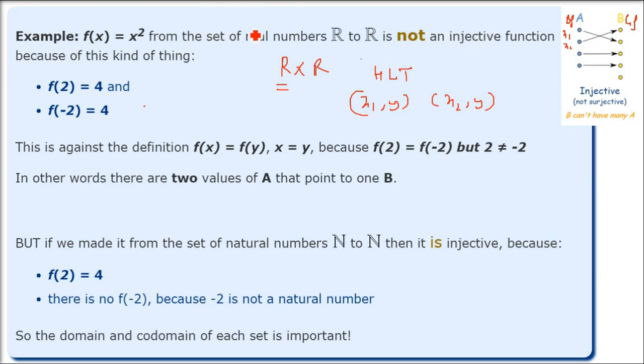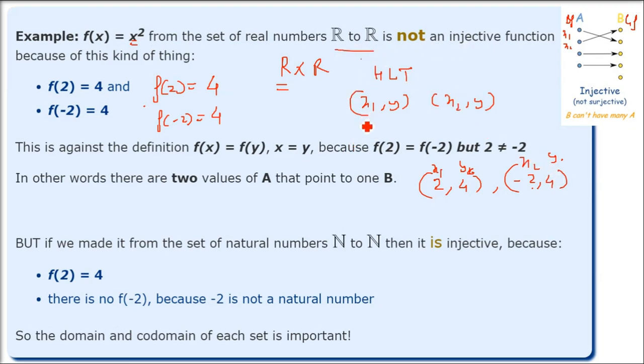A girlfriend cannot have multiple boyfriends here, right? So if I put x squared, when you put 2, it is 2 squared, 4. When you put f of -2, it will be 4. So we have 2, 4 and -2, 4. That is, this is x1, this is x2, but you have the same y. And that is not allowed in injection. That is absolutely contradictory to the injective function definition.